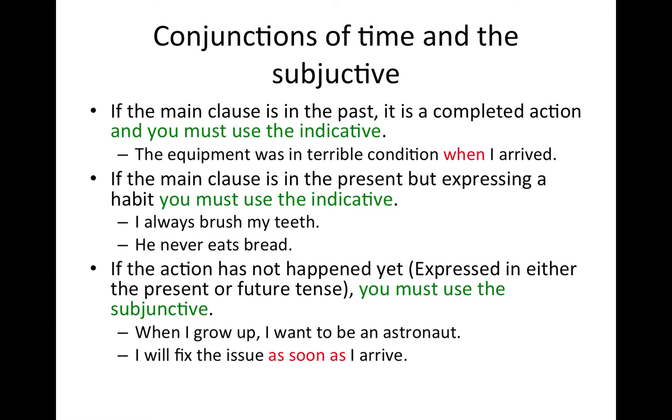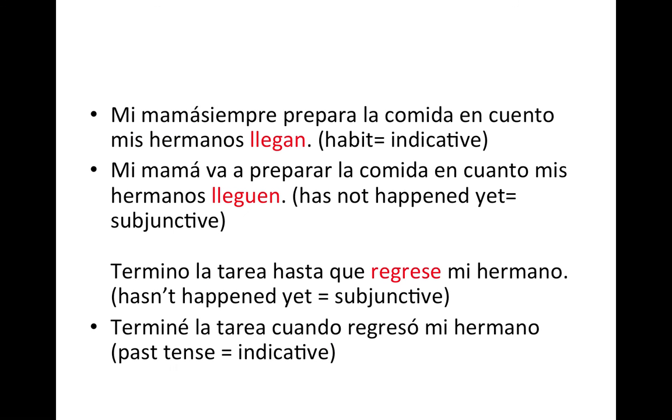The next one is in the future, so you know it hasn't happened. I will fix the issue as soon as. That's another conjunction of time. As soon as I arrive. Right after it, there will be subjunctive because the action has not happened yet.